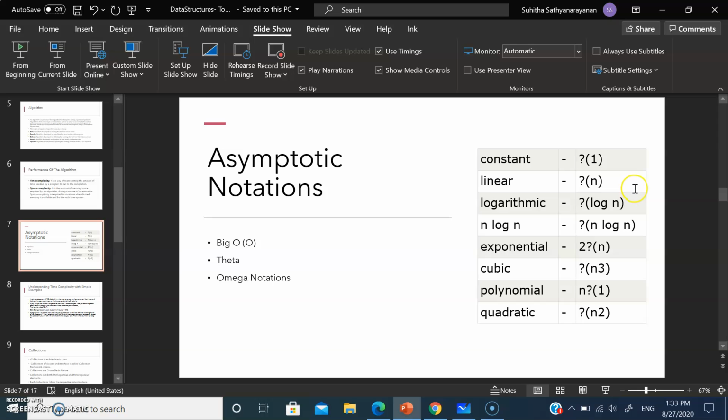So if your data is arranged in linear format, then it's going to be n. It's going to be double, then it's going to be quadratic. Triple means cubic. If you are going to divide a group into two halves and search the data in both the left hand side and right hand side, if you learn that sort of data structures in the future, then we are going to say log.